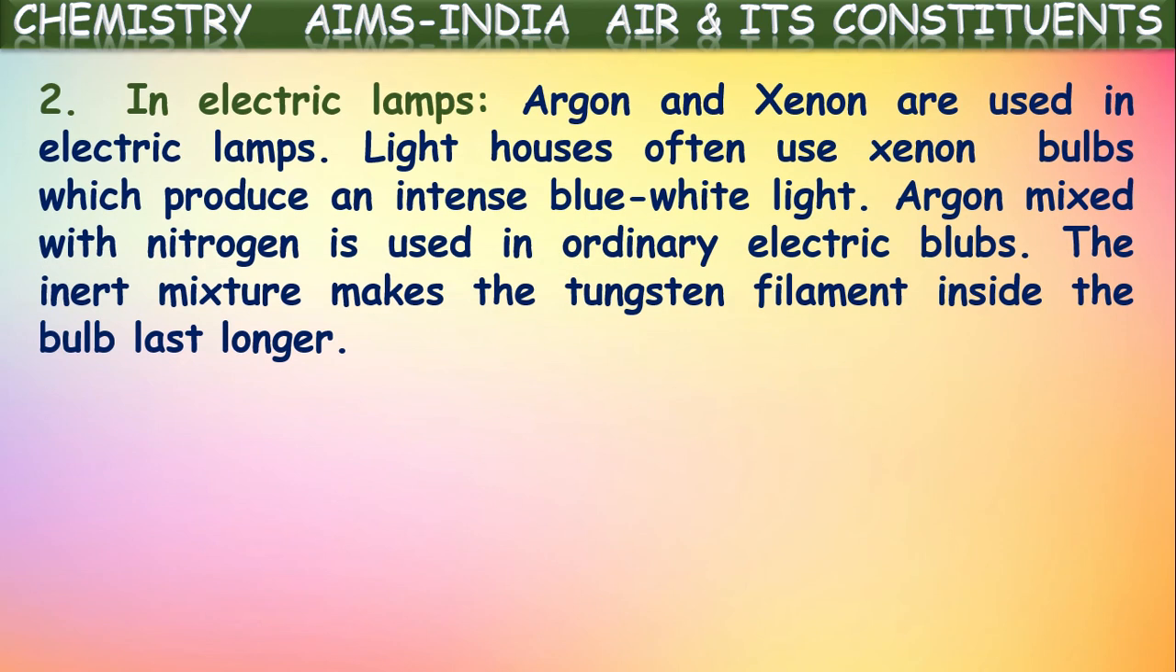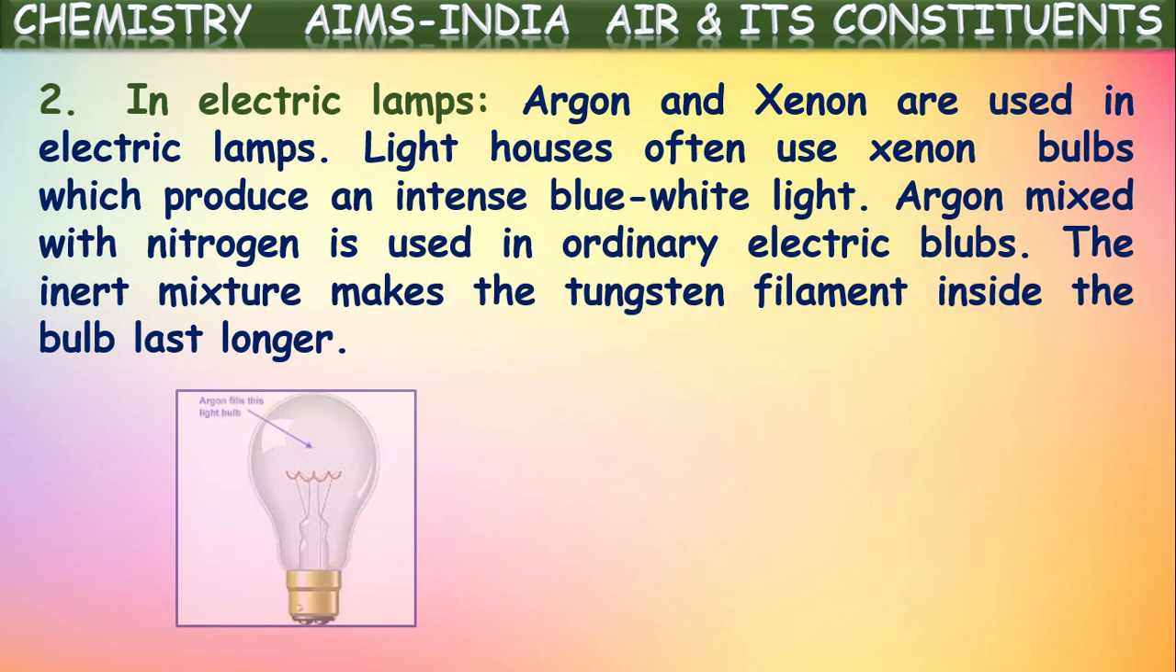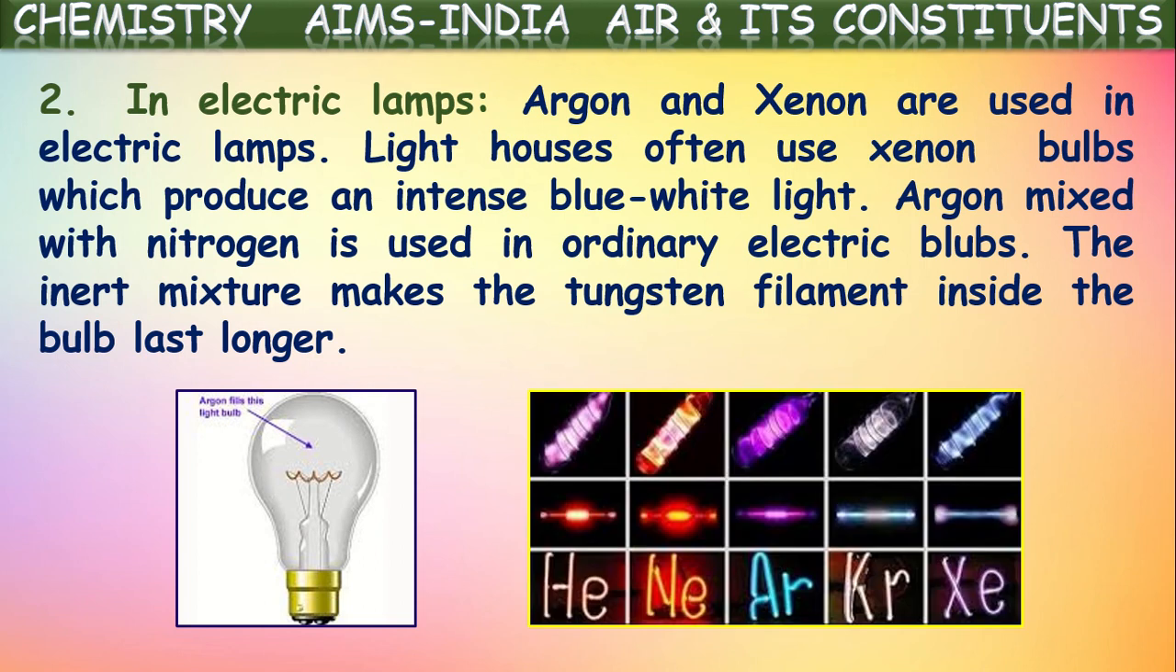Not only that, in filling electrical bulbs also they use noble gases. Argon and xenon are used in electrical lamps. Lighthouses often use xenon bulbs which produce an intense blue-white light. Argon mixed with nitrogen is used in ordinary electrical bulbs. The inert mixture makes the tungsten filament inside the bulb last longer.